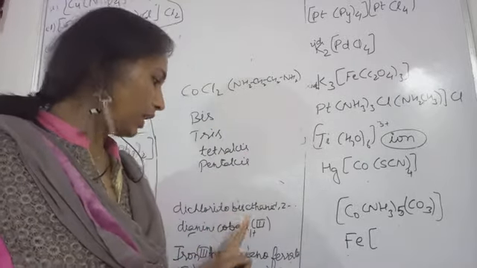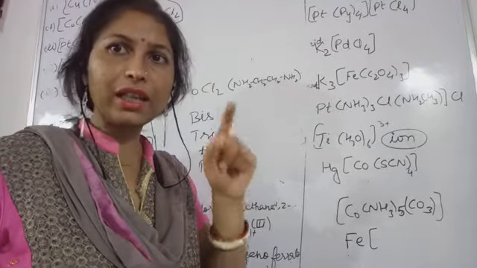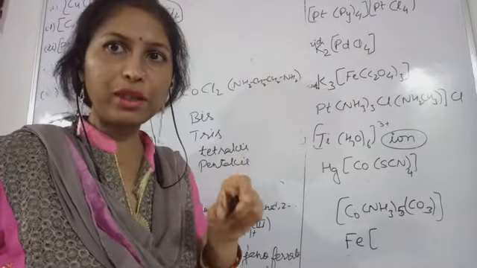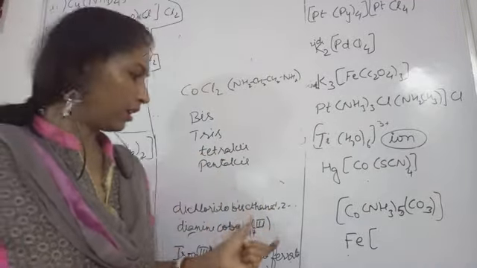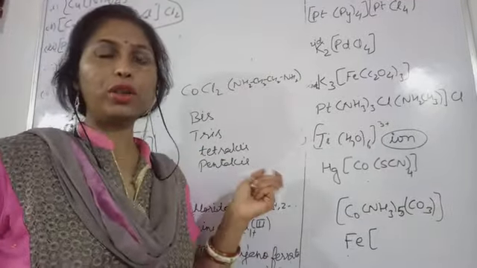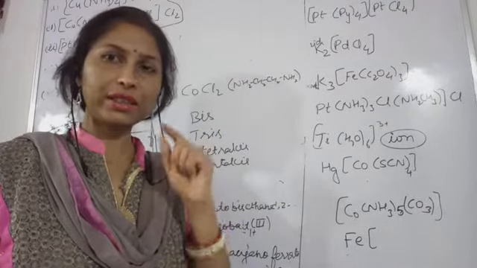So in this case, ethylene diamine, a di word is already present in the ligand. Ethylene diamine, or you can say ethane 1,2-diamine, this is the name of this ligand. So in the name itself, the numeric prefixes are present.